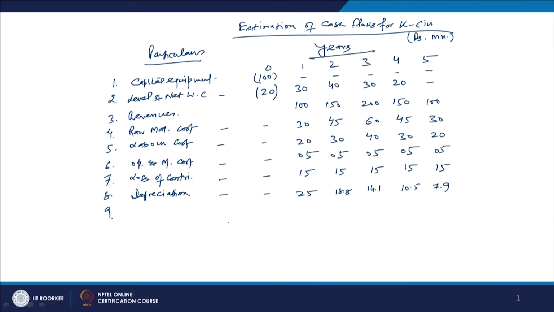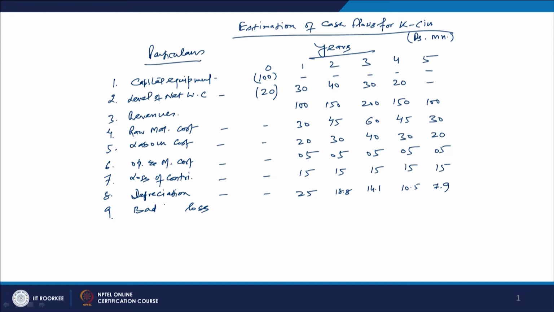So, we will work out the net cash flow available from the project. In this case we are going to take the non-cash expense depreciation, and then the loss. This loss is on account of what? Bad debt loss, the loss on account of the bad debts. So, we are going to take care of the bad debt loss.